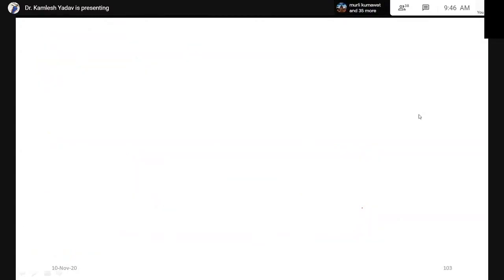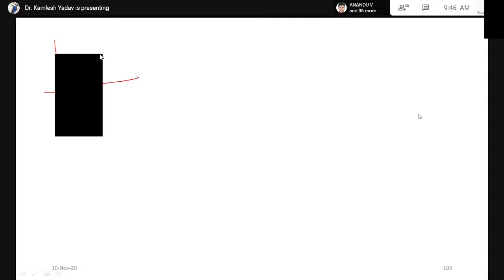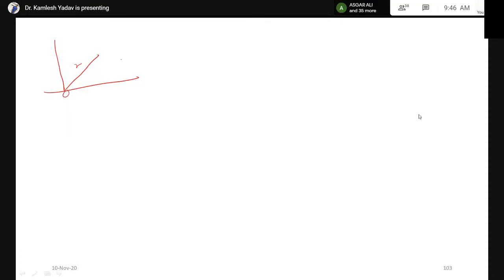Now let us consider another example. Suppose a particle is moving under a central force. Let us consider an example of a central force. Suppose this is the distance r, and there is some particle which is moving across this point. For example, let us consider this is the sun, and the earth is revolving around it. This distance is r, and the change in angle is theta. Suppose this is x and this is y.